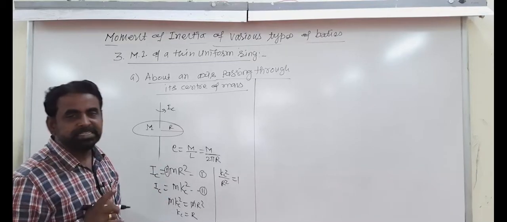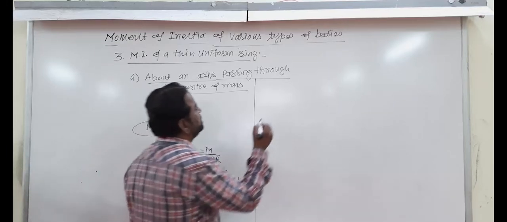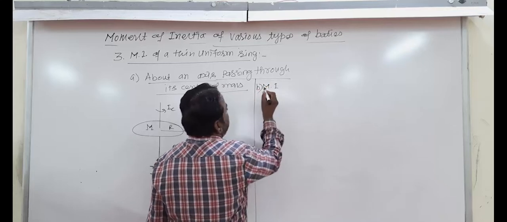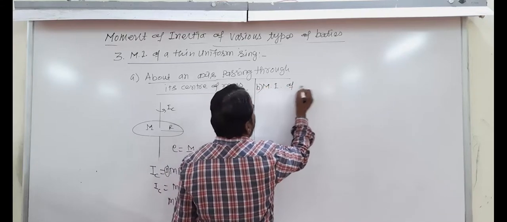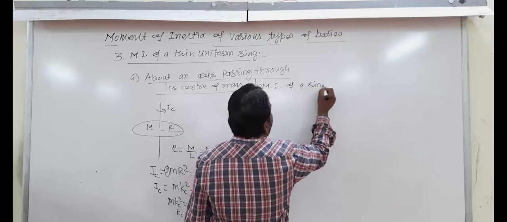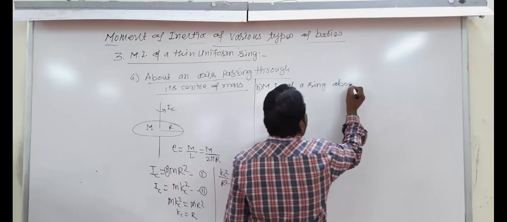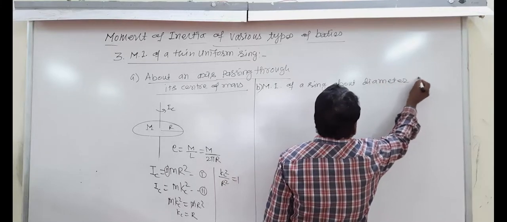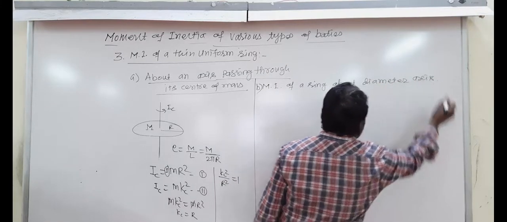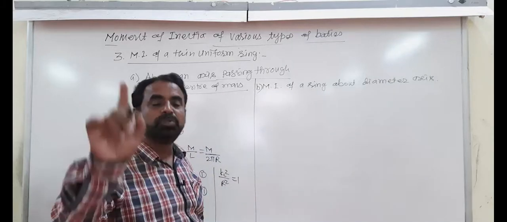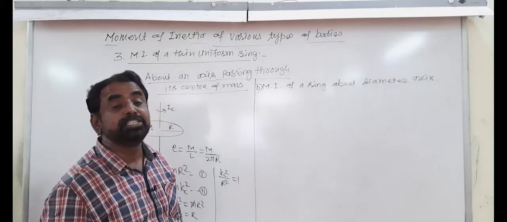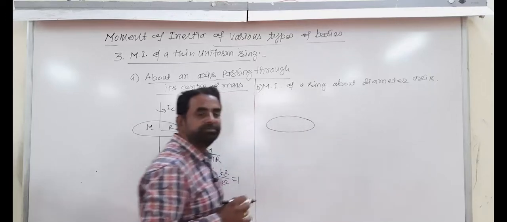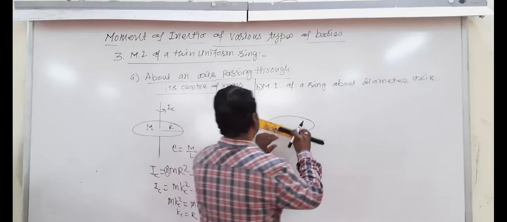About the diameter axis, so therefore next is the moment of inertia B, moment of inertia of a ring about the diameter axis. Tell me, diameter axis. Diameter axis means axis passing through the diameter. Let us draw this figure of a ring and draw the diameters.